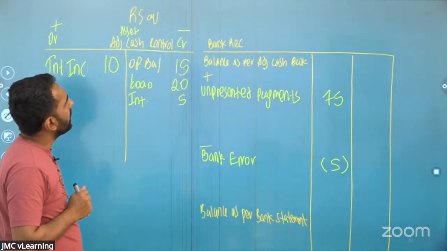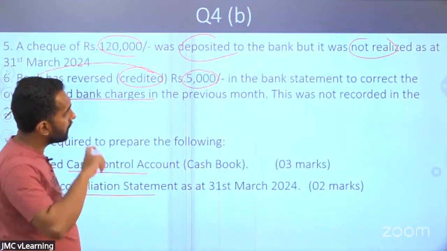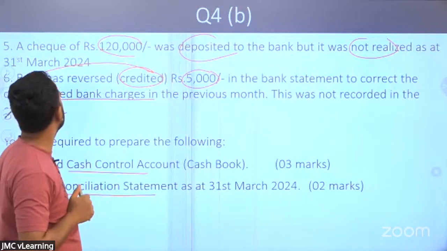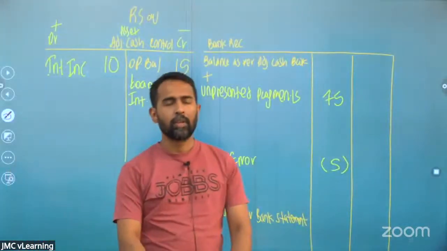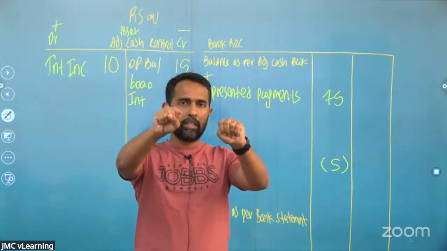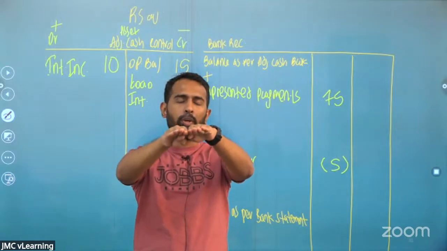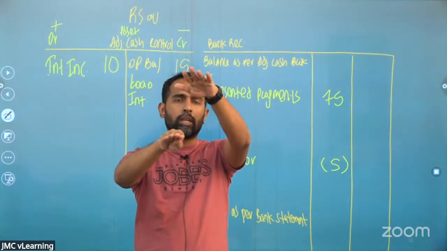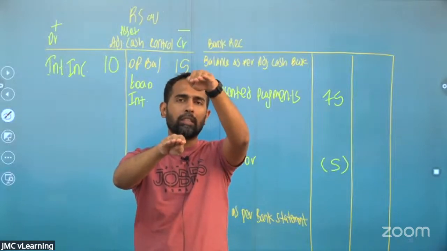Okay, right. Look at the next item. A 120 check was deposited but was not realized. Check deposited, not realized. So how are we going to adjust? Once again, unrealized is a timing difference. Cash book, bank statement. Initially assume it to be equal. You have deposited the check. So in the cash book, when you deposit the check, you increase the balance. So the cash book balance is high.